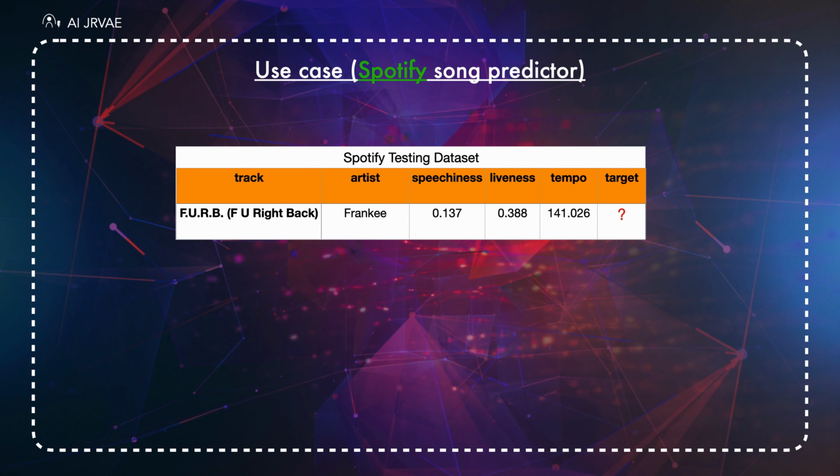Now, we have a new song, F You Right Back. For this song, based on the above training set, we need to predict whether it is a hit song or a flop song. We will predict it using Excel, and in the next video, we will implement this problem in Python.